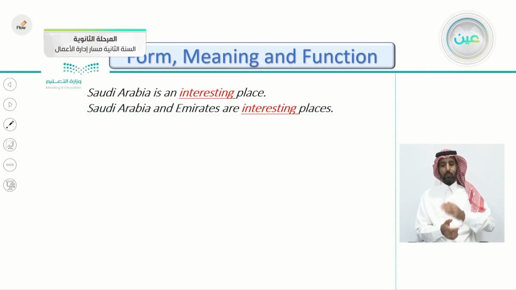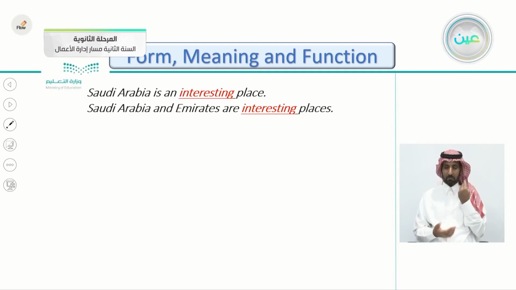For example, Saudi Arabia is an interesting place. You notice the adjective interesting and the noun place. Same, Saudi Arabia and Emirates are interesting places. This is plural and this is singular. So the adjective doesn't matter if it's singular or plural, it's the same adjective.